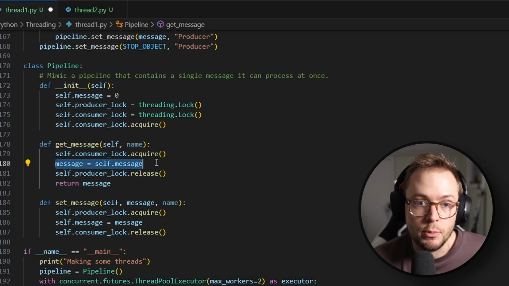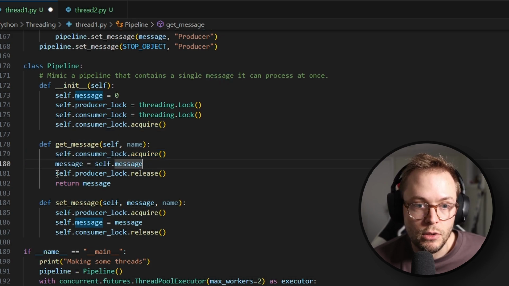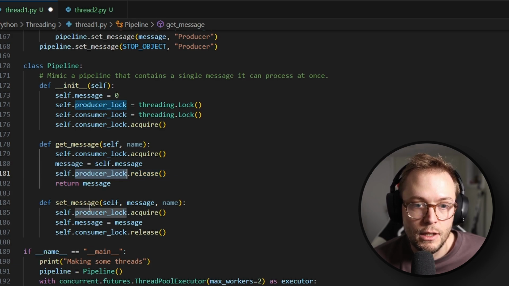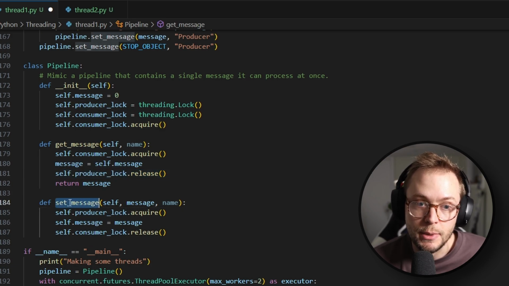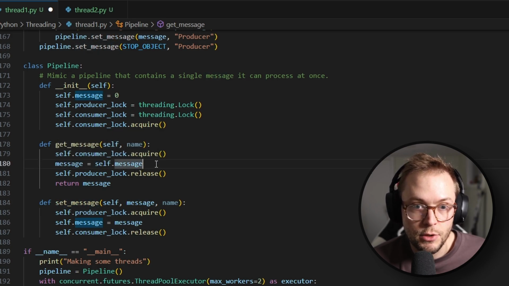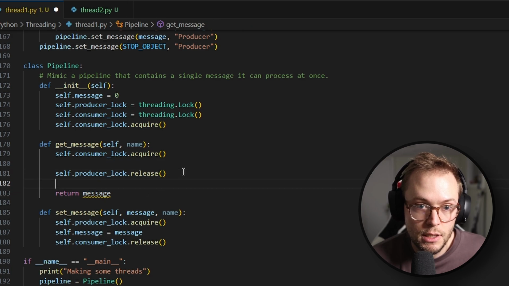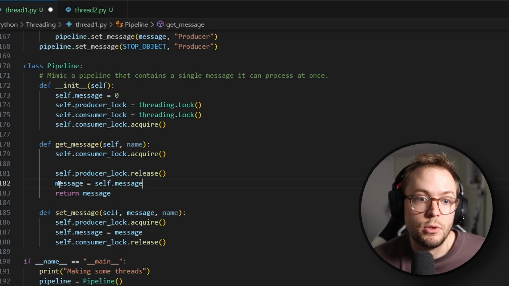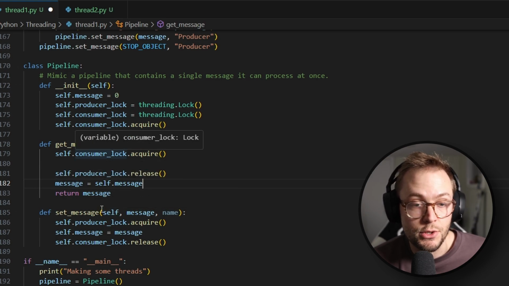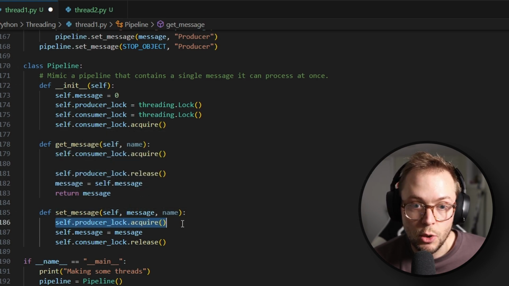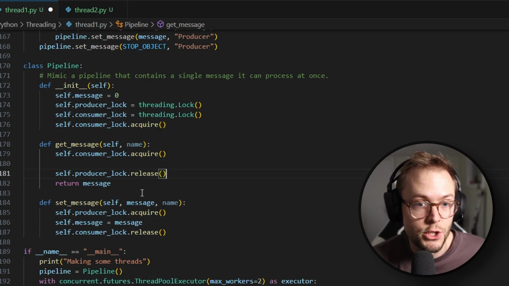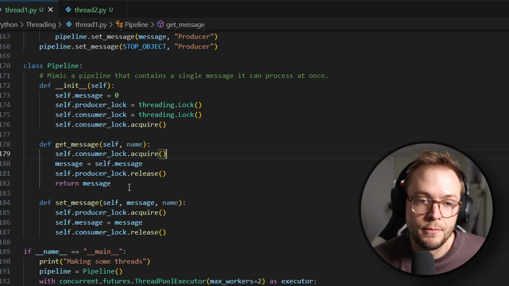Then the message will be retrieved, and it will then release the producer lock. So now the next message could be set. Now, it's important to do this first, because if you just return self.message, it's possible that the next producer was able to acquire the lock and then set the message again. So you could miss a message if you don't do it in the correct order here.